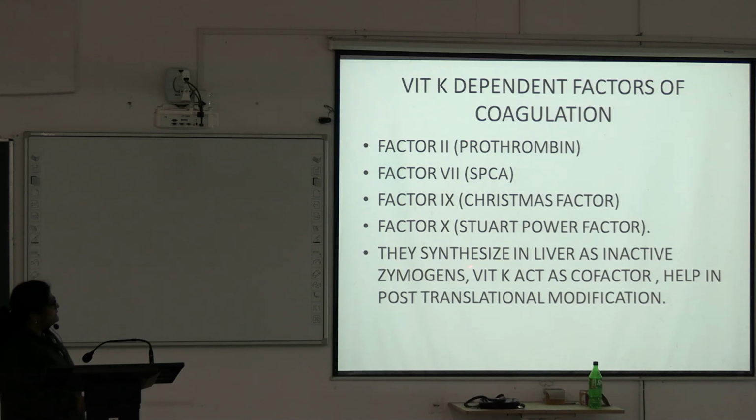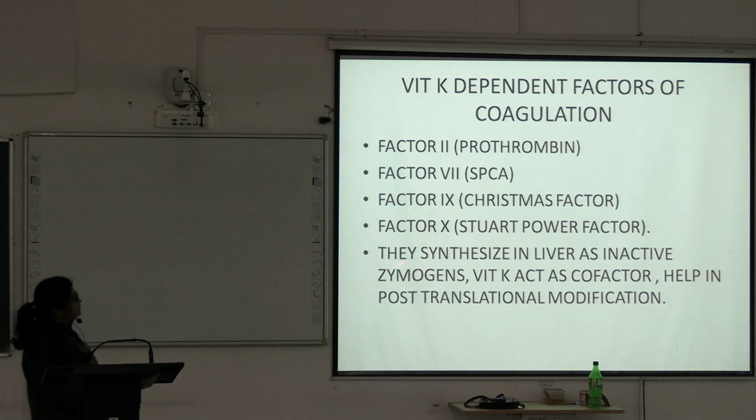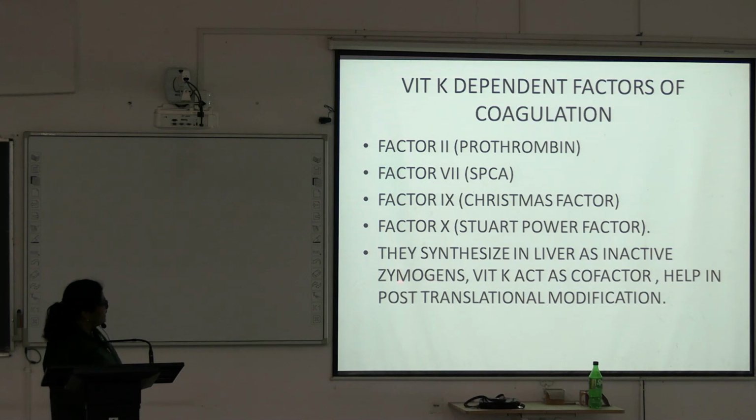They are synthesized in the liver as inactive zymogen. An enzyme in inactive form is called zymogen. So these factors are synthesized in the liver but in the inactive form. Vitamin K acts as cofactor and helps in post-translational modification.